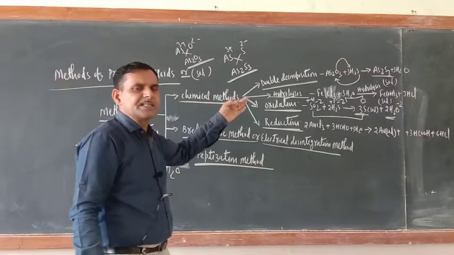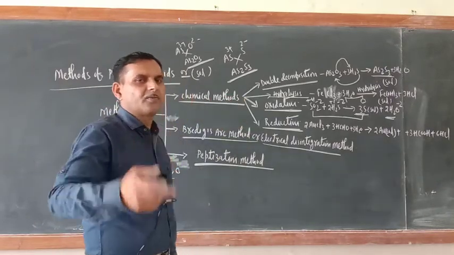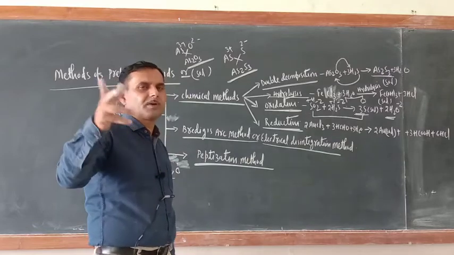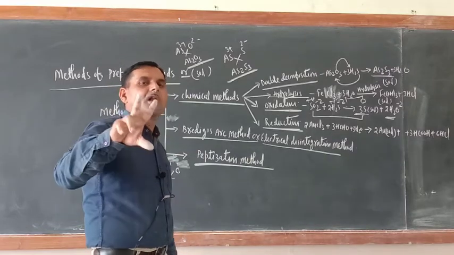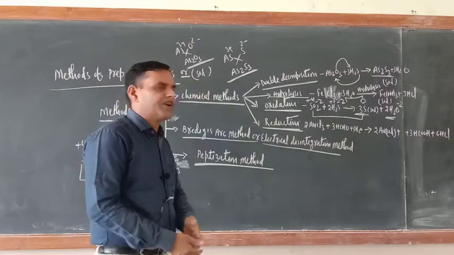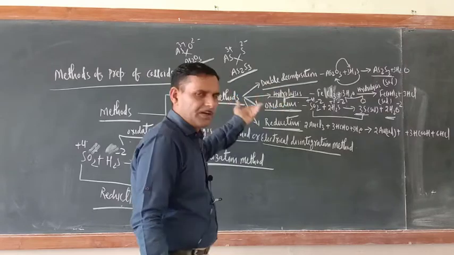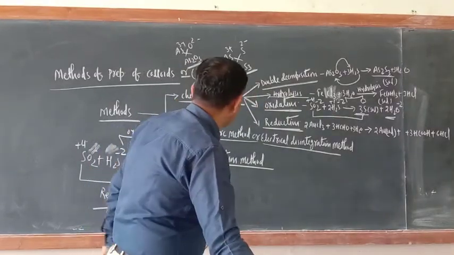Just you remember these reactions. Sometime in 1 mark and 2 marks questions they may ask, write 1 or 2 chemical methods for the formation of sol or colloids. So you should remember this one. These reactions are very easy. Either you can remember oxidation or hydrolysis. Either one you can remember. So the first method is over.